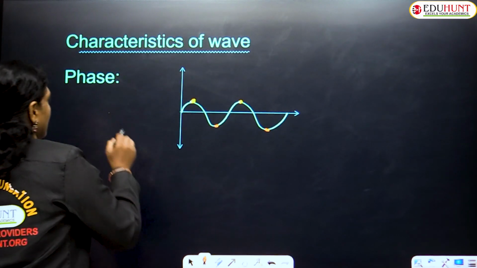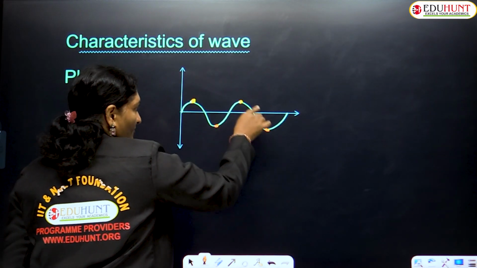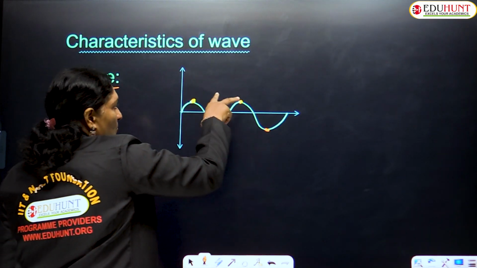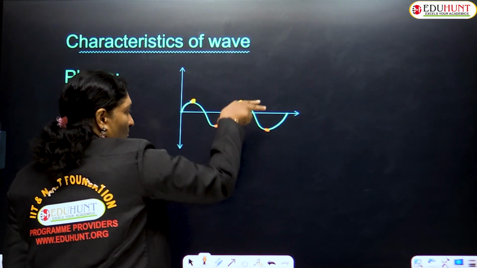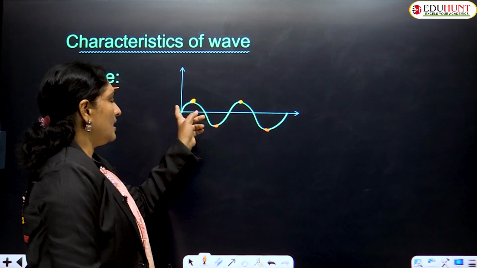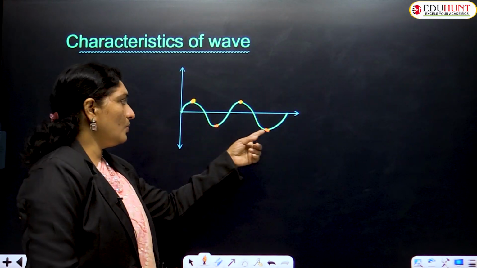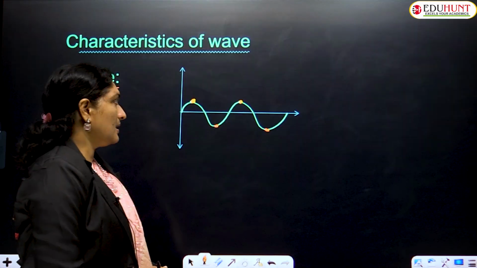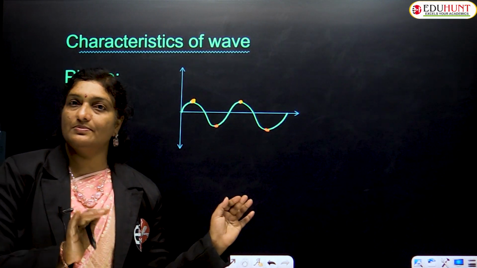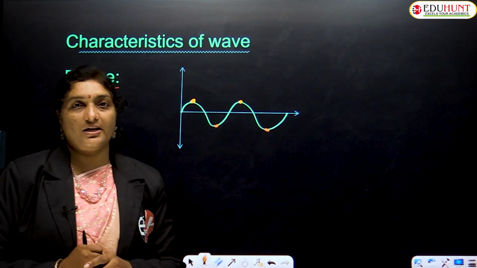So what is a phase? Let us try to understand. This is the wave. On the wave, the points which are in the same state of vibration. So these two points are in the same state of vibration. These two points are in the same state of vibration. In the previous class, we discussed that whenever a transverse wave passes through the medium, the upper ones are called crests and the lower ones, the depressions, are called troughs. That means all the points that lie on the crest are in the same state of vibration. Similarly, all the points that lie on the trough are also in the same state of vibration.